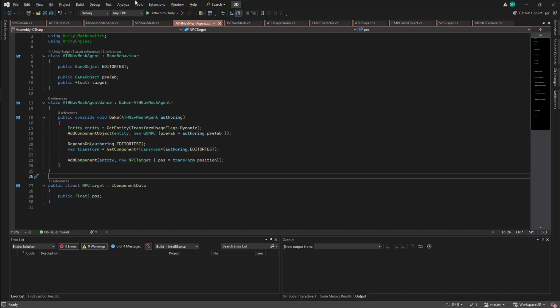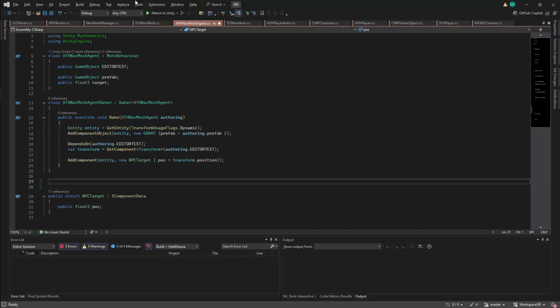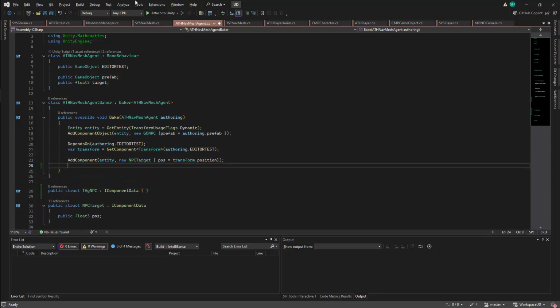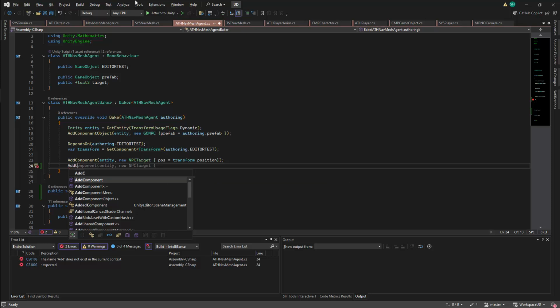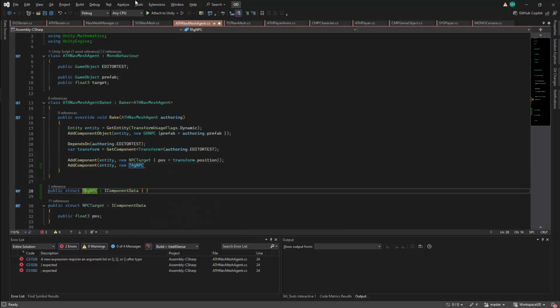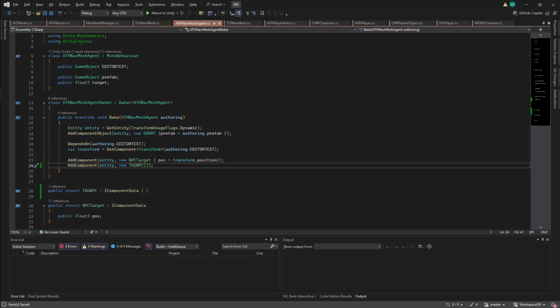I'll begin by making a couple of components, and the first of these will be a tag component. This will be a public struct, and I'll give it the name TagNPC. Essentially, this will define what an NPC is. This will inherit from IComponentData, and this will be an empty struct. In the Baker script, I can add this component to my entity. I'll use the AddComponent method. The first argument will be my entity, and the second argument will set my tag with new TagNPC. This will give us our tag, and we can now use this within our system.